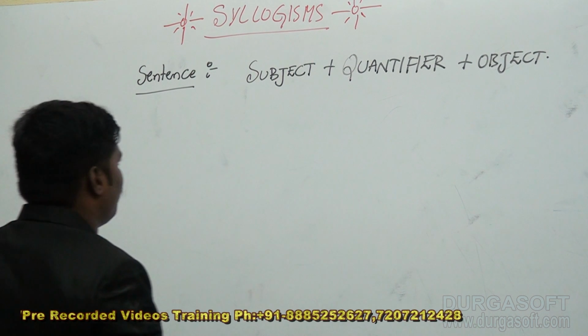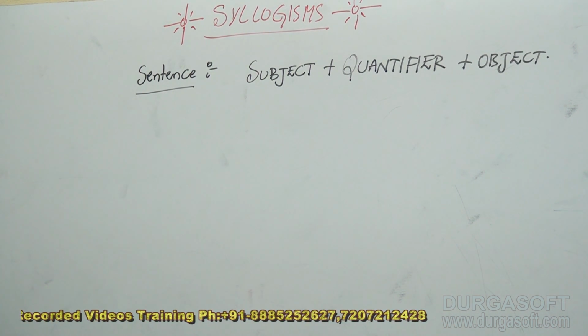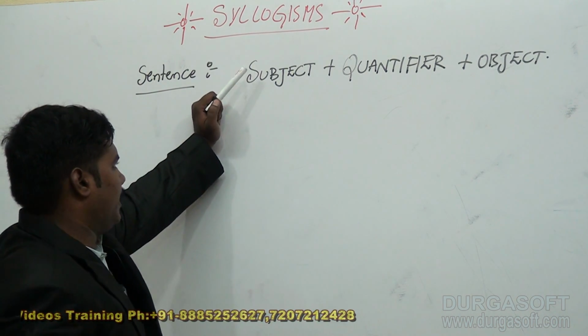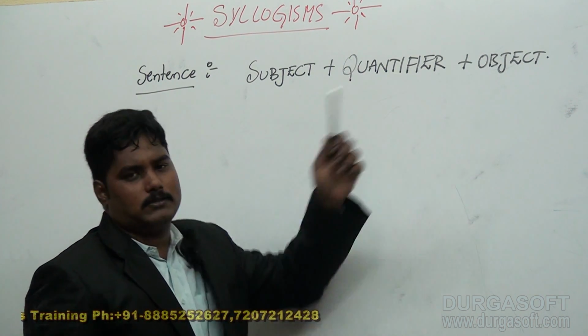This is the rule for framing syllogism questions. The sentence must be in the format subject plus quantifier plus object.